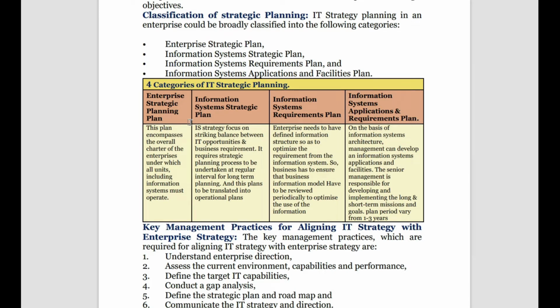Then information system application requirement plan. So what is this? Based upon the information system architecture, depending upon the information flow or information needs of the organization, we will define and develop an information systems application. So the needs of the organization are defined and articulated, the flow is defined, which gives the architecture.